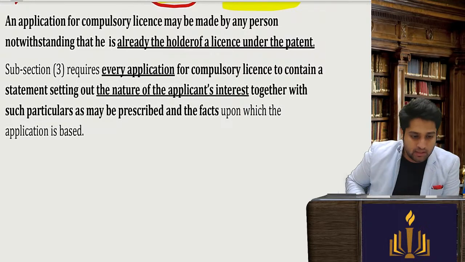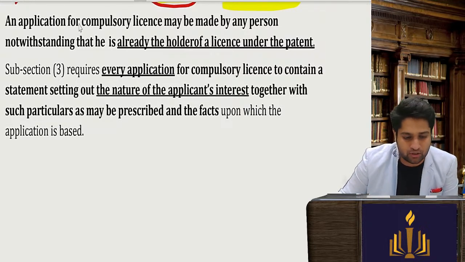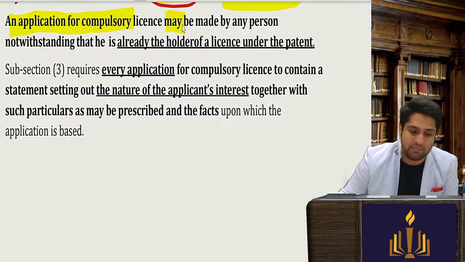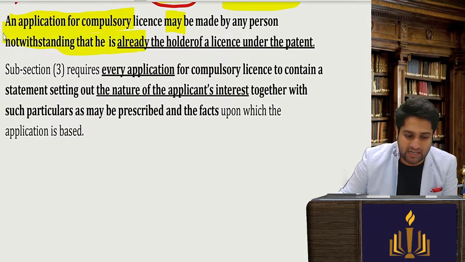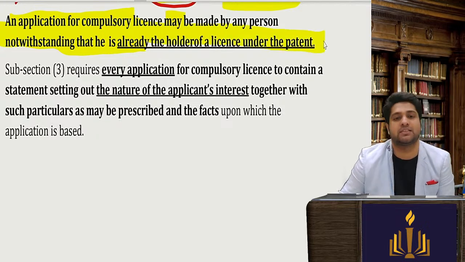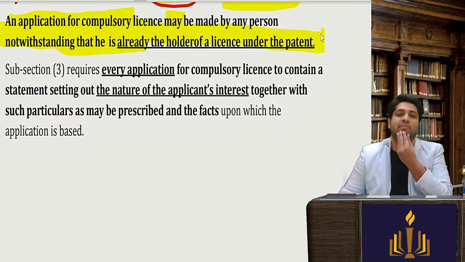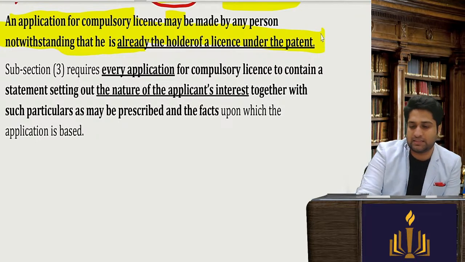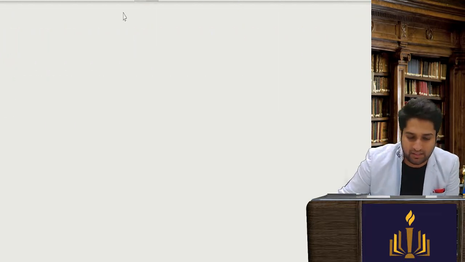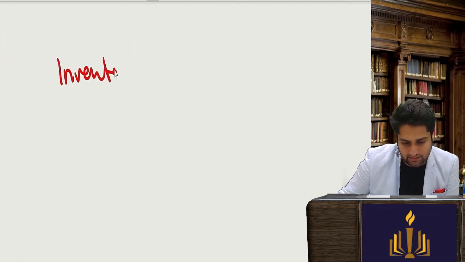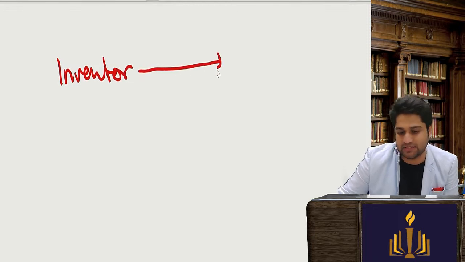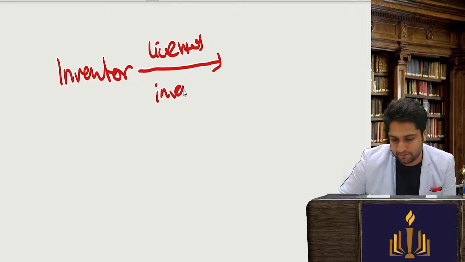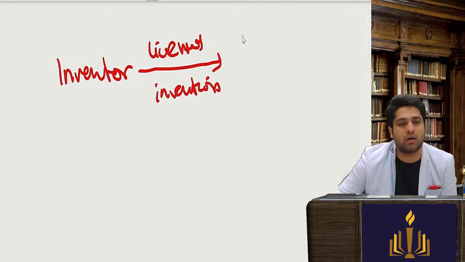Okay. An application for compulsory license may be made by any person, notwithstanding that he is already a holder of a license of the patent. For example, let's say there is an inventor. He has licensed his invention to a particular licensee.